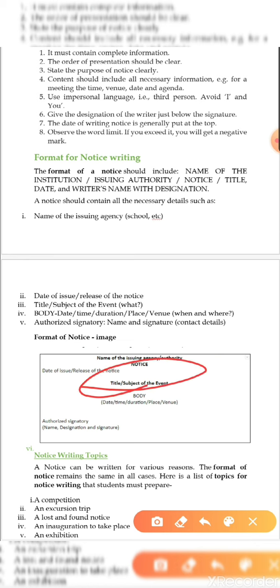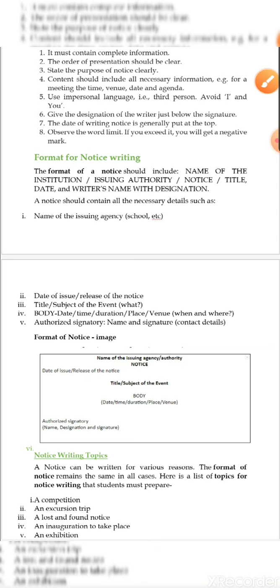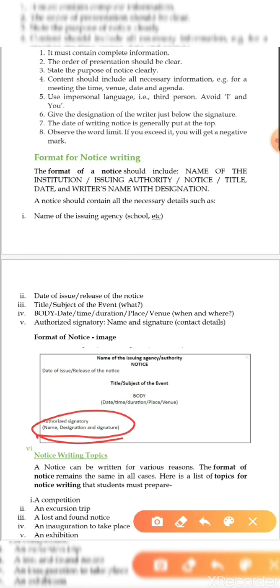The heading. Then comes the body. In the body we give the date, time, duration, place, venue, all these things we have to mention. Then later on, on the left hand side, you sign off by giving your authorized signature, your name, or whatever post you are holding. That is also very much important: name, designation, and signature. What post you are holding, either you are a cultural secretary, or a president of an organization, or the monitor of the school. Whatever it be, that designation or post you need to provide.